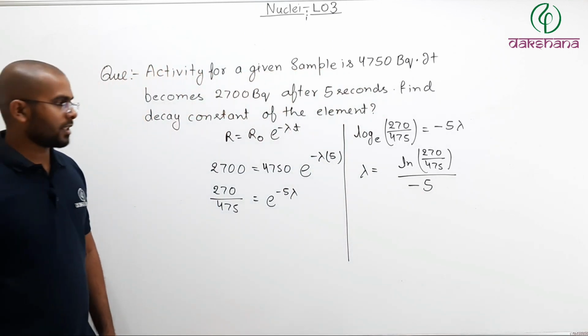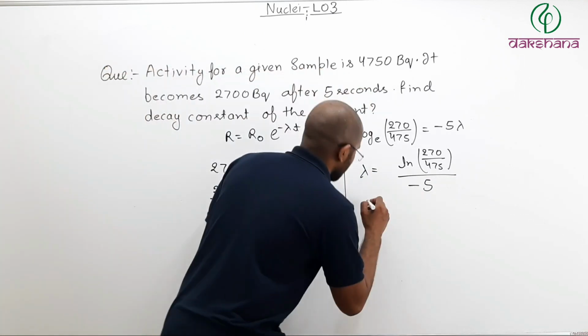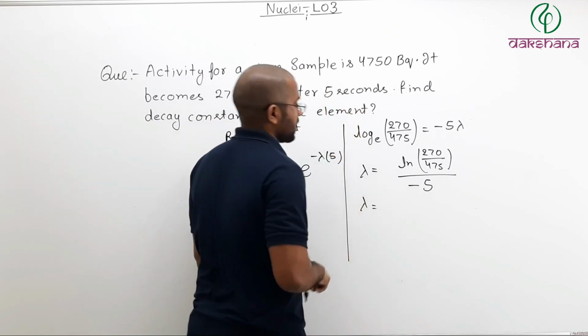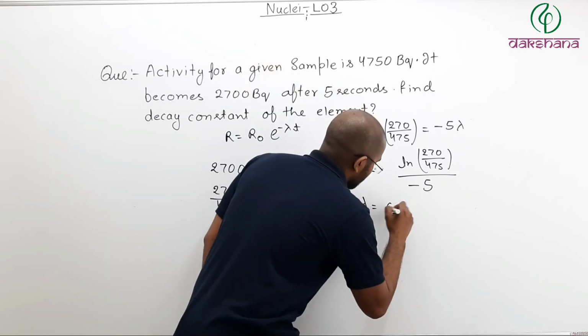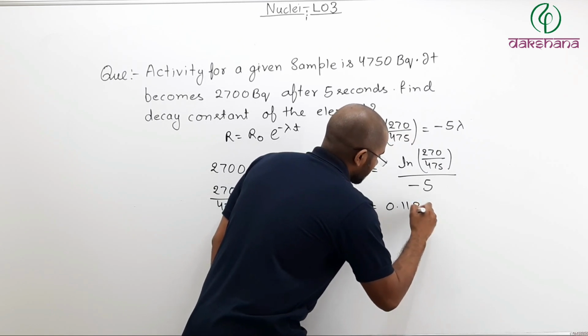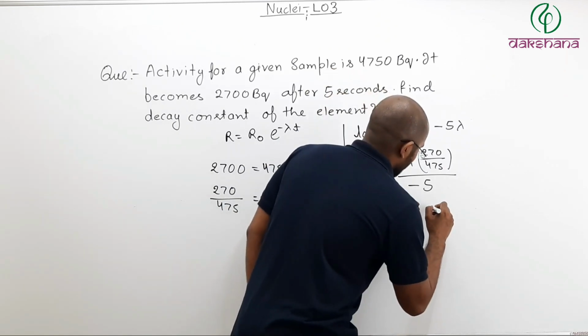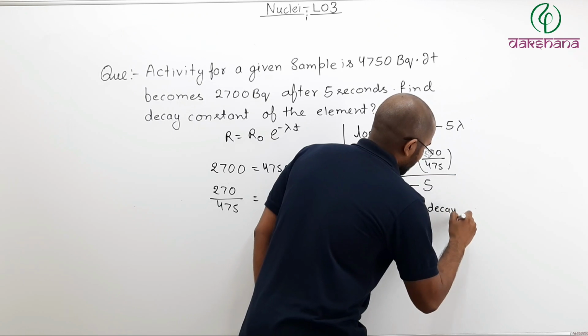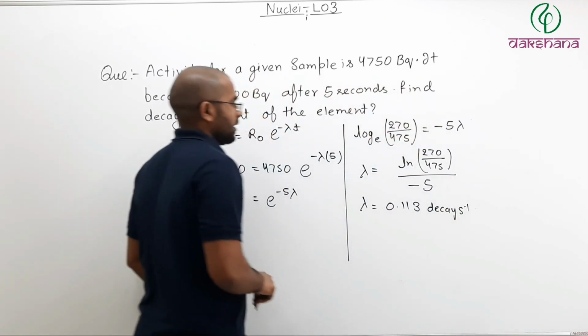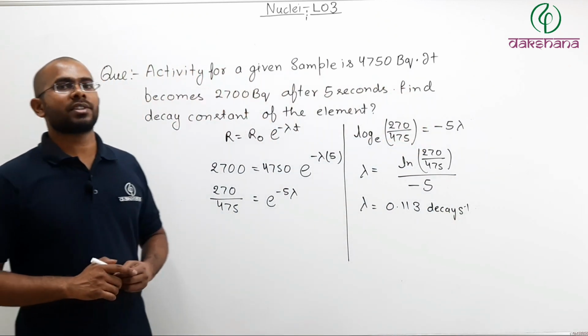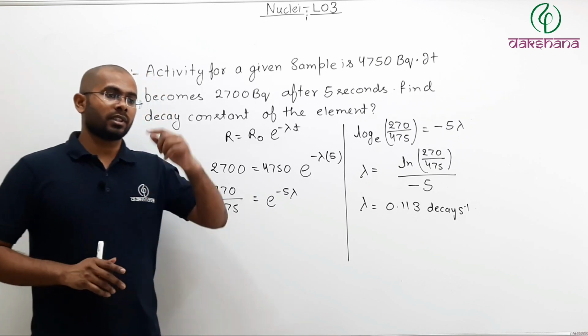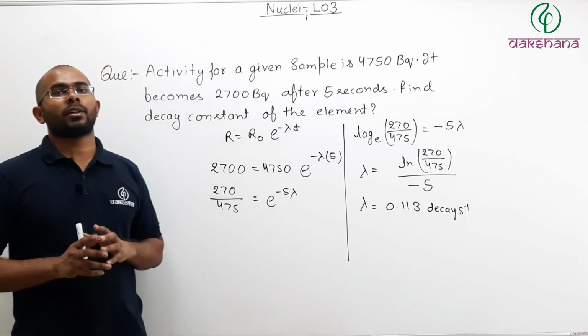And when you solve this, you will find lambda comes out to be 0.113 per second. That is your decay constant for that particular element.